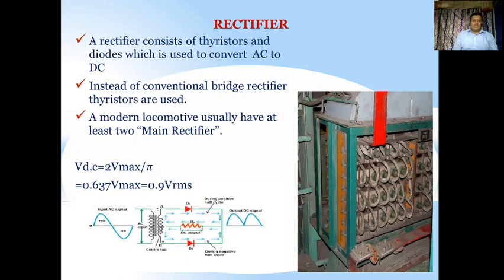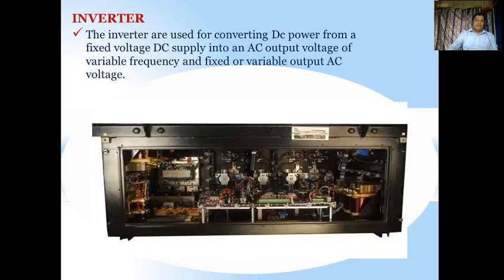Now talking about the rectifier. As you have seen in the diagram, we have rectifiers and transformers, so we will talk one by one about the use of these components. A rectifier consists of thyristors and diodes, which is used to convert AC to DC. Instead of a conventional bridge rectifier, thyristors are used because they have good properties and use less current. Also, modern locomotives usually have at least two main rectifiers. Rectifiers are very important components, rectifying the voltage and giving VDC equal to 0.9 times the RMS voltage. An electric locomotive should have two main rectifiers.